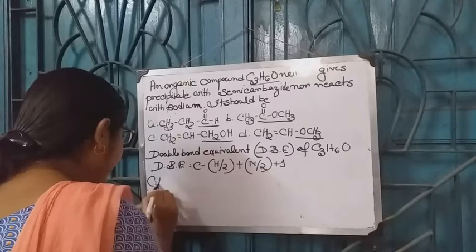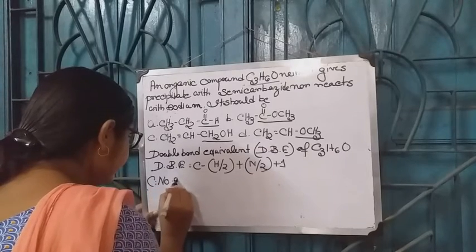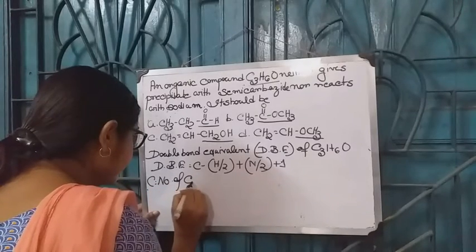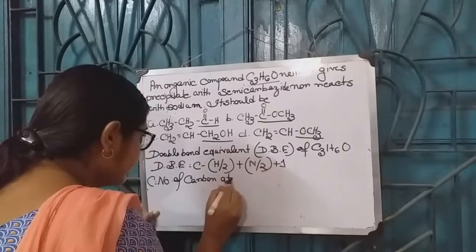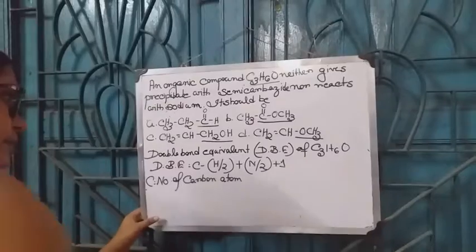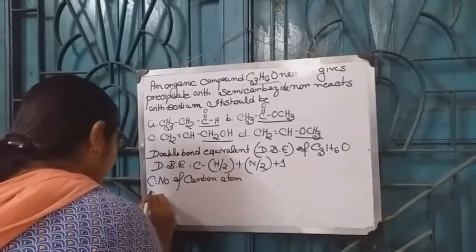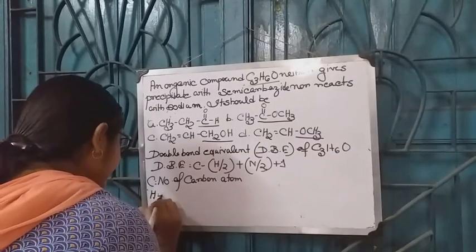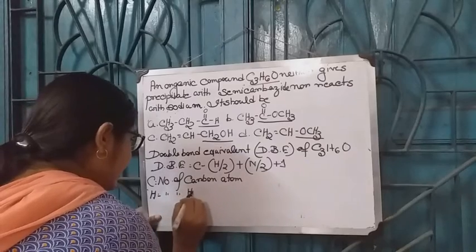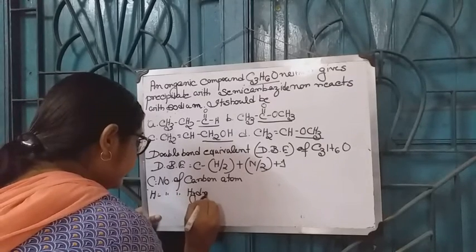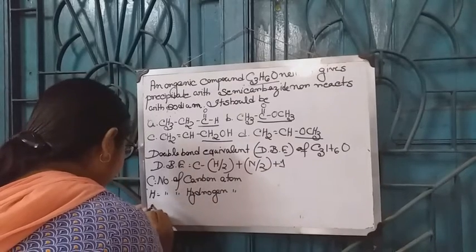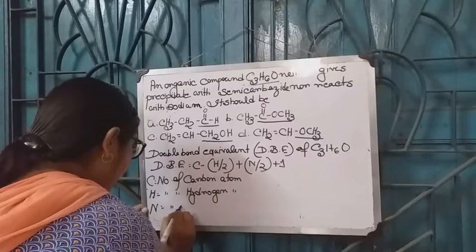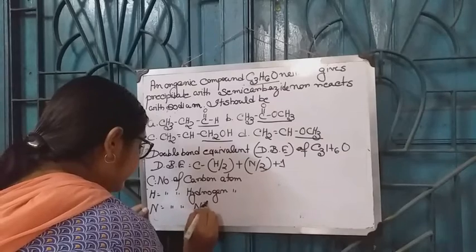C is the number of carbon atoms, H is the number of hydrogen atoms, N is the number of nitrogen atoms.